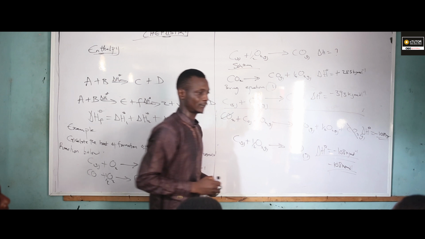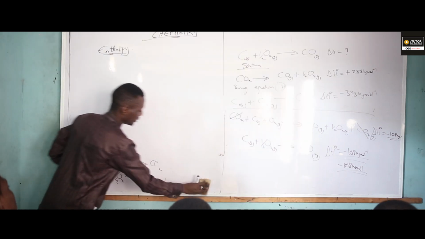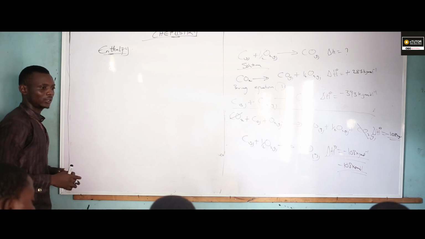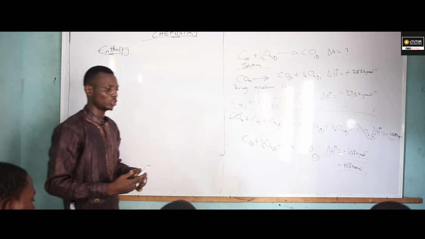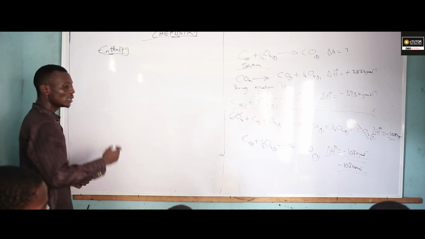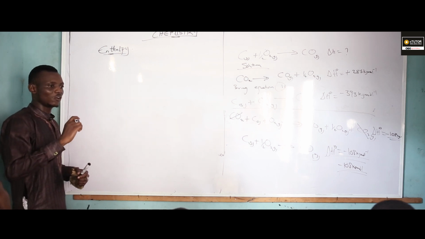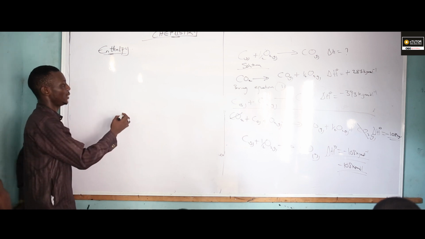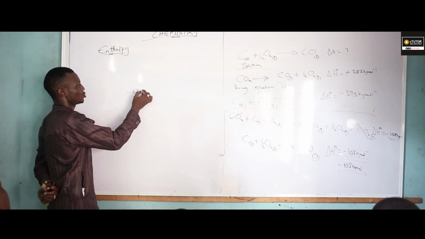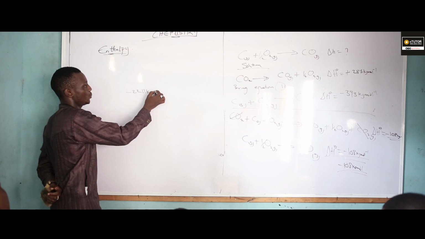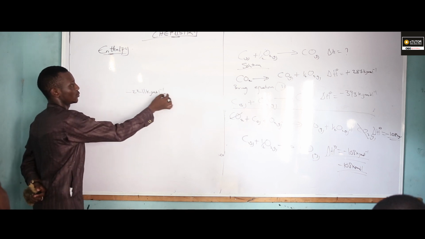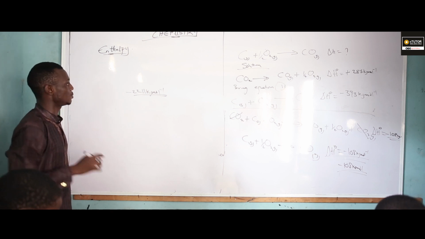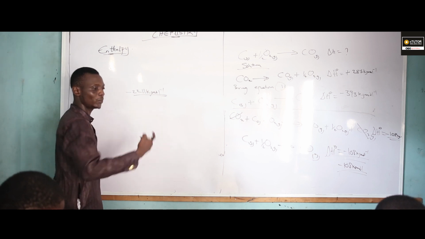That is our answer. Calculate the heat of formation of propane, if the heat of combustion of propane is minus 2211 kilojoule per mole.